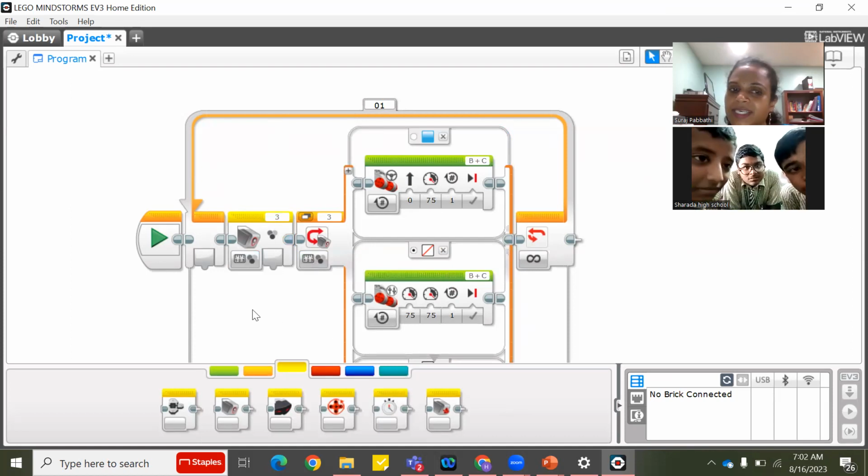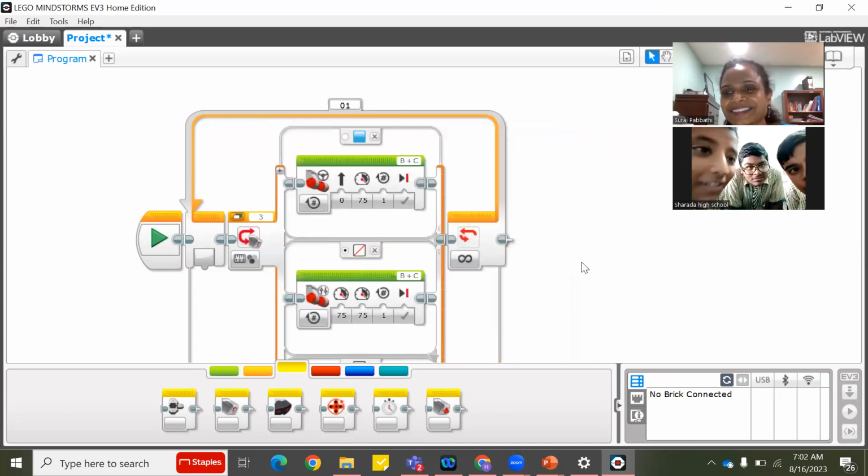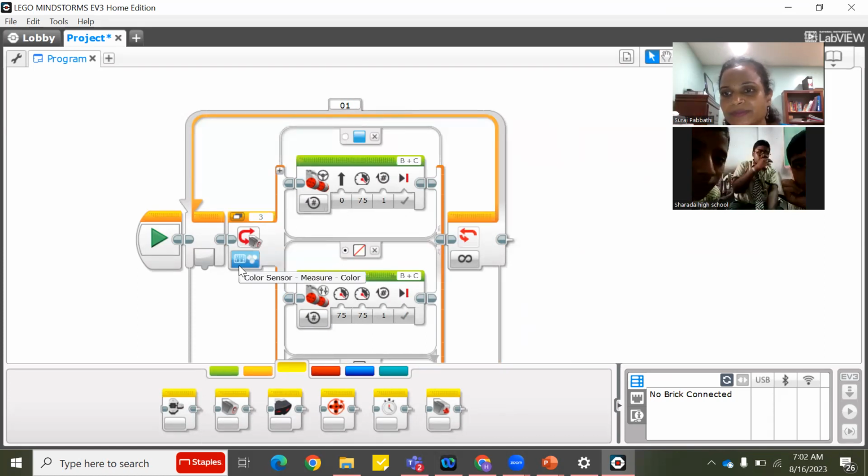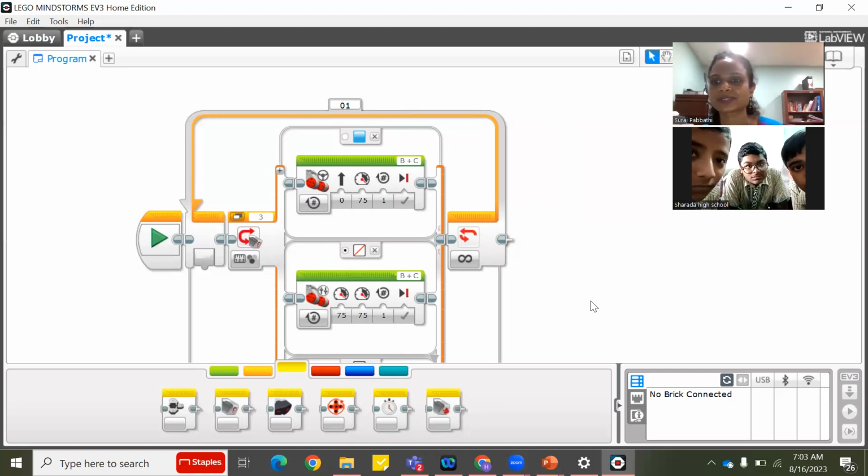Ma'am, one more doubt. Yes. Ma'am, in a switch block we have a color sensor, but why did we again take a color sensor separately? I showed this only as an example because Dhanush asked me a doubt. Okay, ma'am. But very good. If I already have it, I don't need the color sensor. I'm just showing that whether you use this sensor or that sensor, it is the same. Any other doubts? No, ma'am.